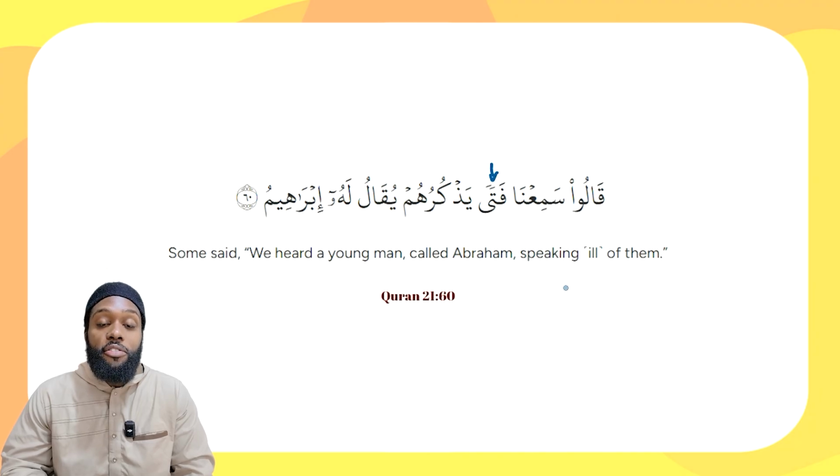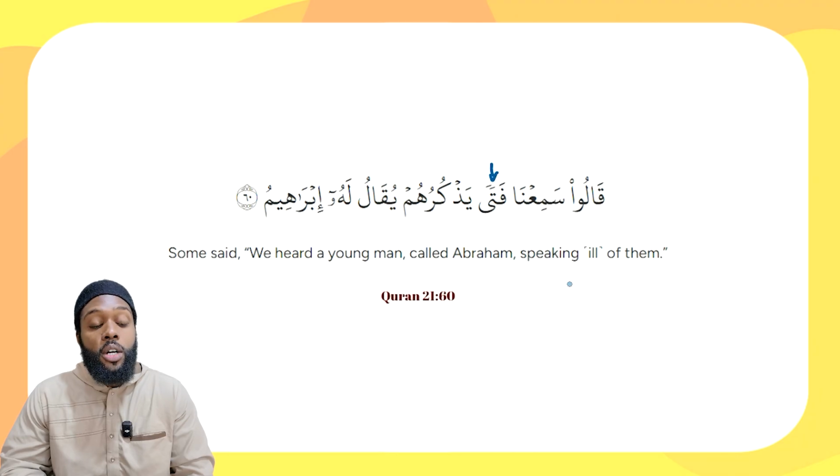Whether it is in the state of rafa, nasab, or jar, it is going to have this fathatain on the letter before the alif. Why? Because phonetically, this is how we distinguish that a word is nakira, indefinite. We add a fathatain, or a kasratain, or a dhammatain. This rule applies here as well. Also, from a perspective of tajweed, if I was to continue, I'm going to merge this tanween with the word after, for example, قَالُوا سَمِعْنَا فَتًى يَذْكُرُهُمْ يُقَالُ لَهُ إِبْرَاهِيم.